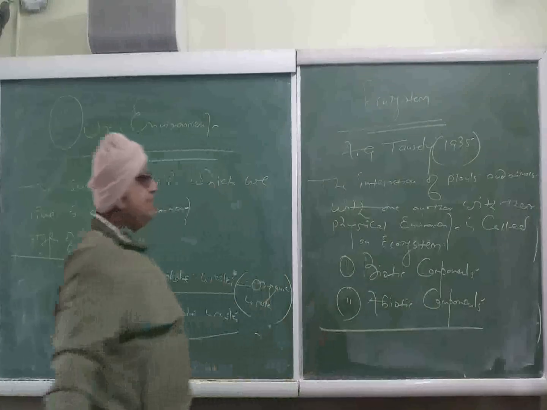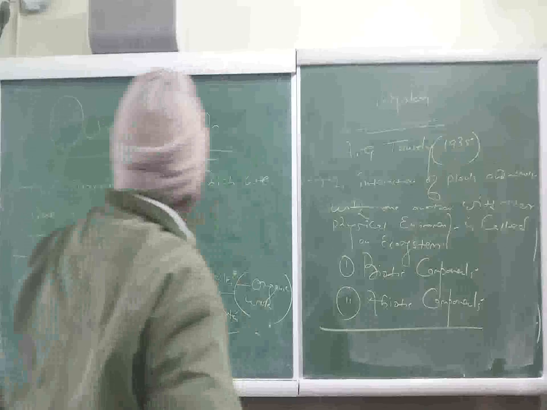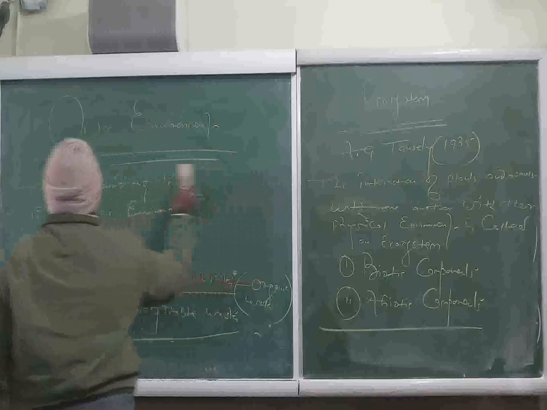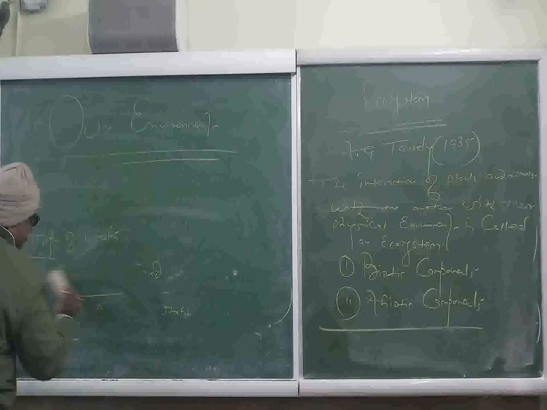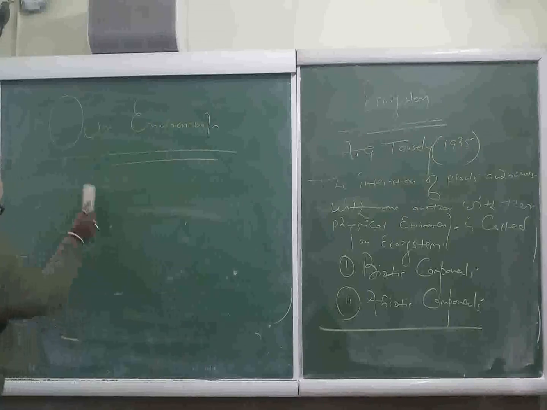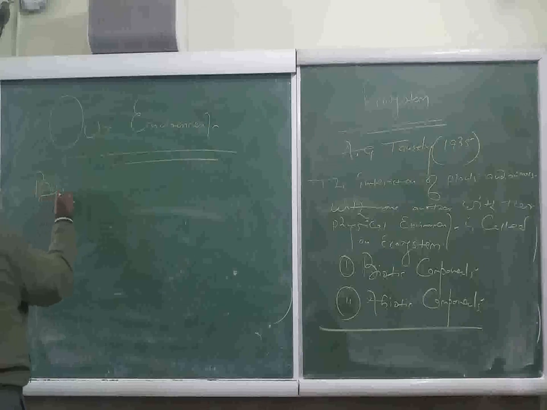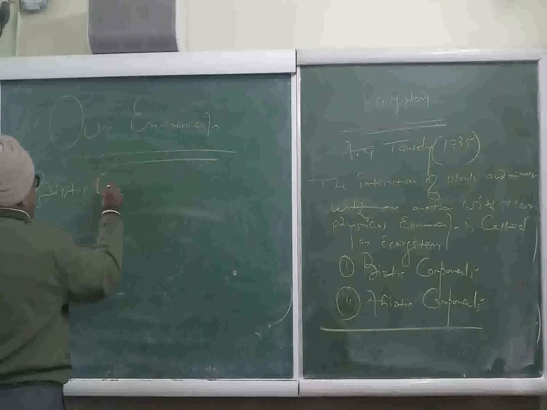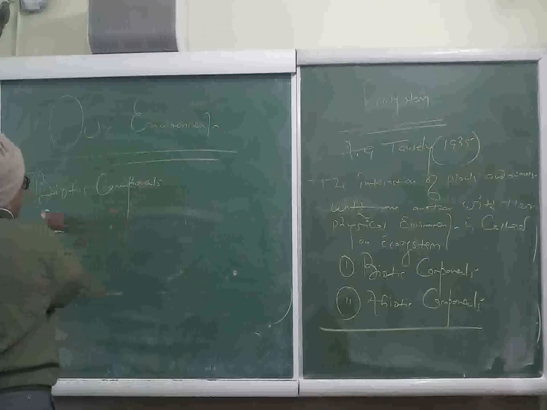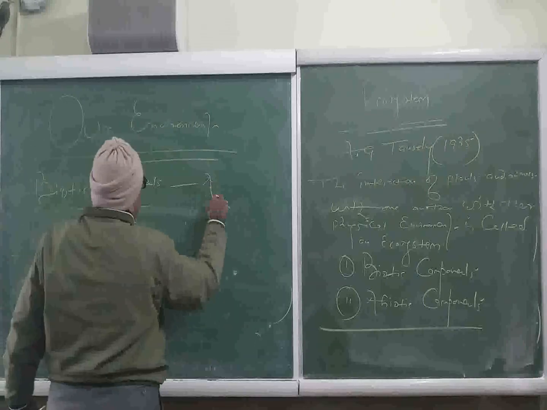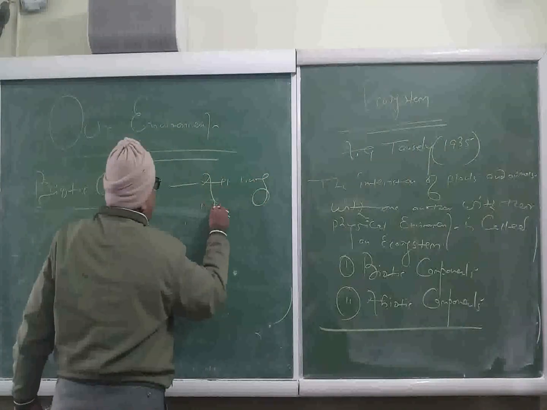First, we will discuss the biotic components. Almost all the living things which are present in our surroundings are supposed to be the biotic components. Biotic components include all living things.